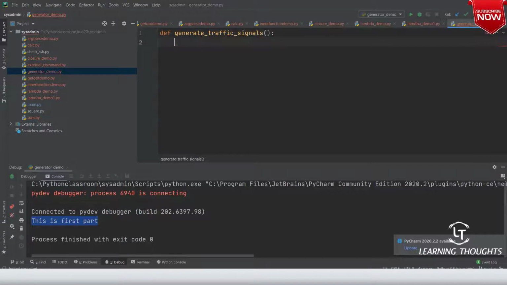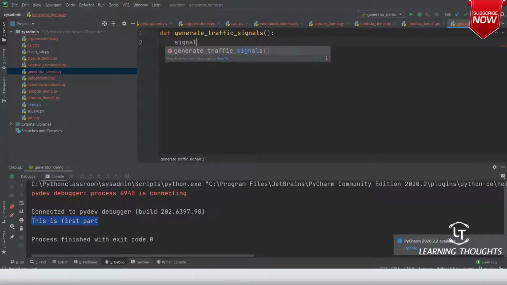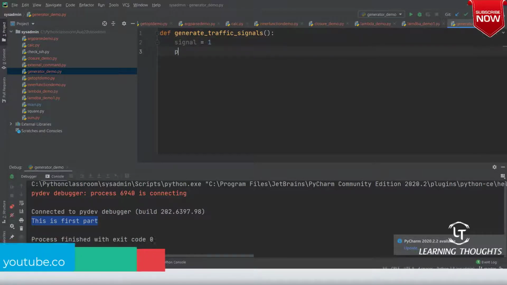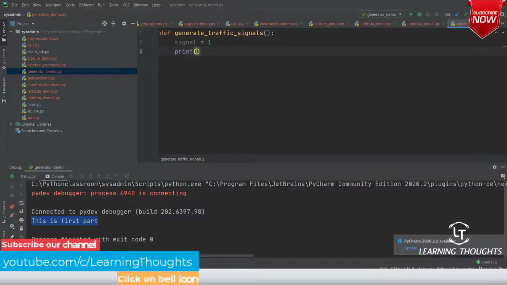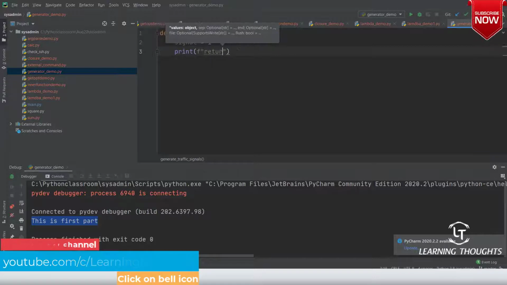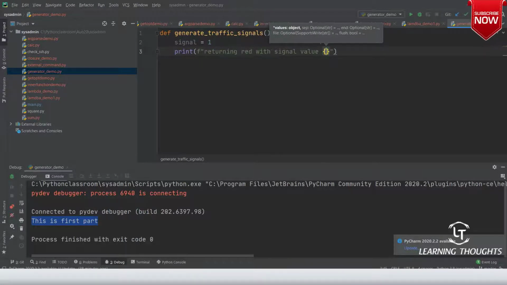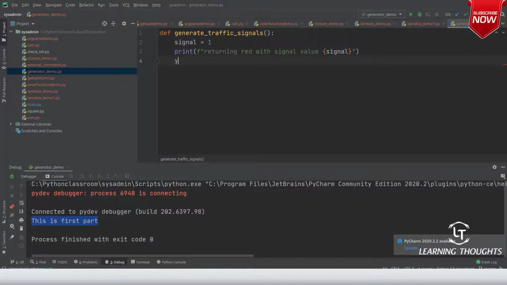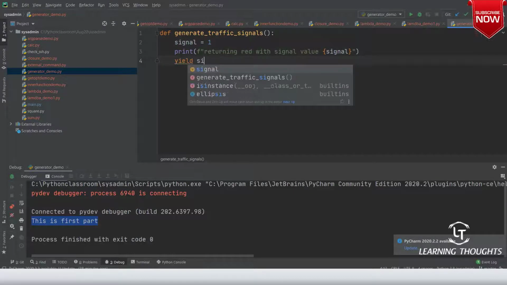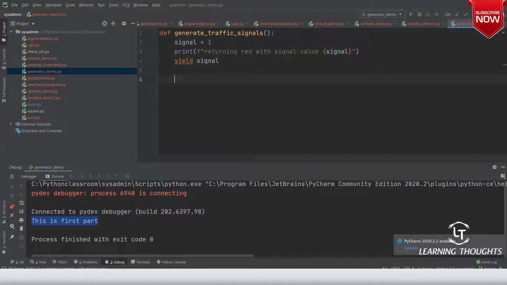Here I'll say signal equals 1. Print "returning red with signal value" signal, and here I'll yield signal. Am I clear on this?